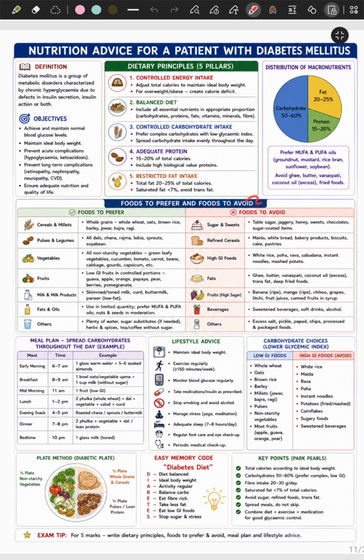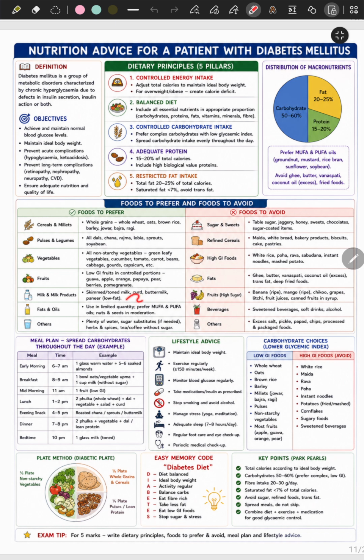Now specifically, if you have to mention food to prefer and food to avoid, what will it be? Cereals and millets, which includes whole grains, pulses and legumes, all dals, chana, rajma, etc. Vegetables, non-starchy vegetables, green leafy, cucumber, tomato, carrot, beans, cabbage. Fruits, low GI fruits in controlled proportion. Guava, apple, orange, papaya, pear, berries, pomegranate. Milk and milk products, skimmed milk, curd, buttermilk.